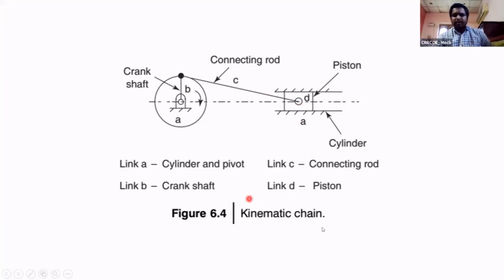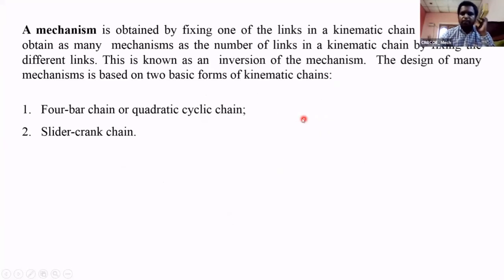Then it is called a kinematic chain. Next one is mechanism. If any one of the links in the kinematic chain is fixed, we can get a mechanism. If any one of the links in the kinematic chain is fixed, then it forms a mechanism.